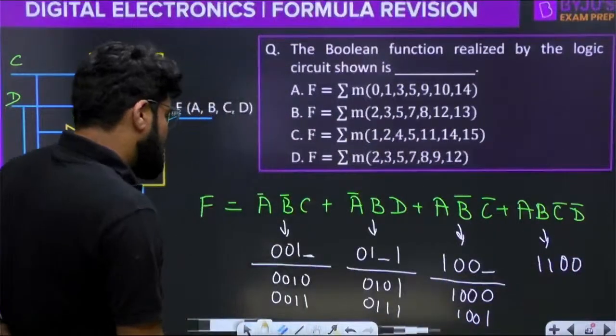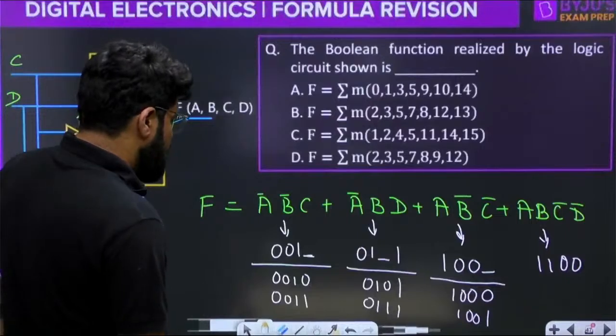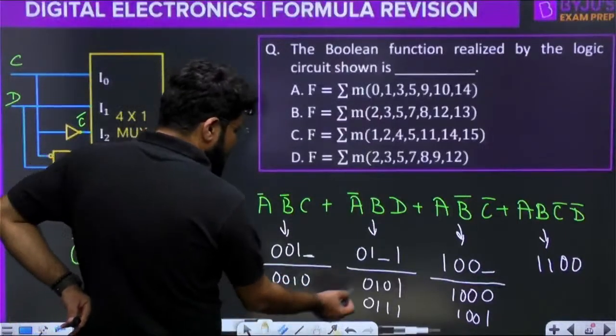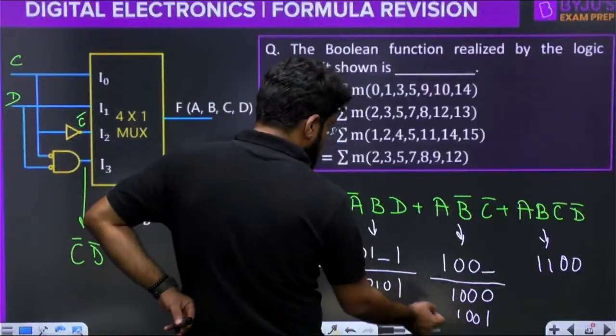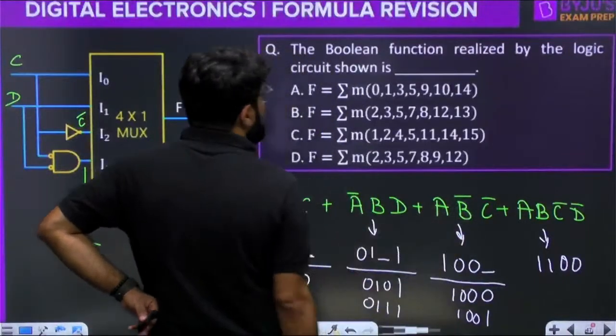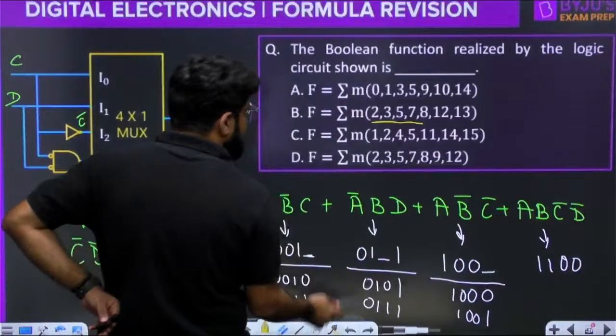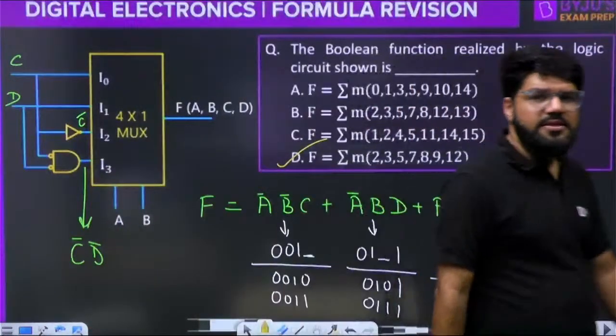Now has anything repeated? Right, nothing is repeated. So what is the answer? 2, 3, 5, 7, 8, 9, 12. Answer is D.